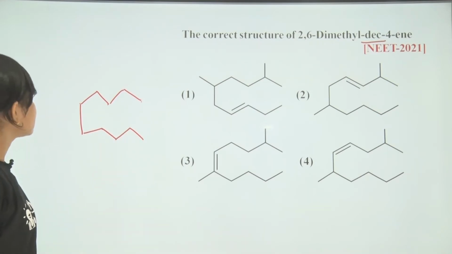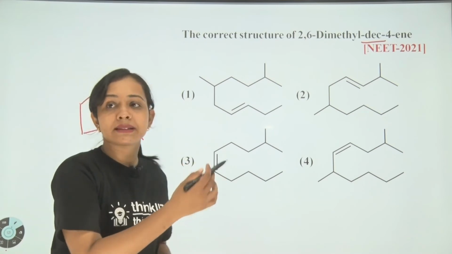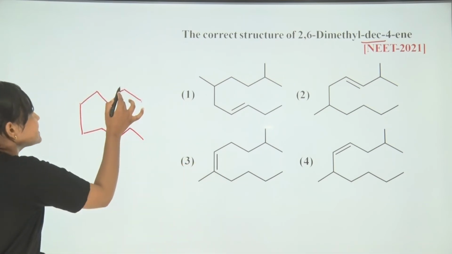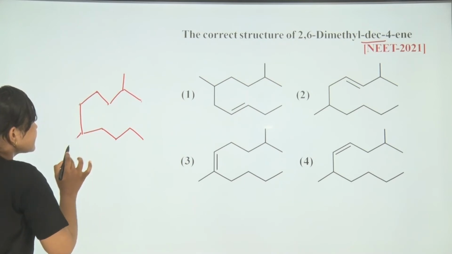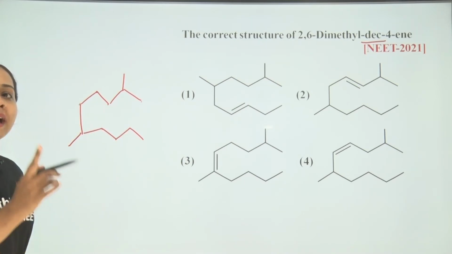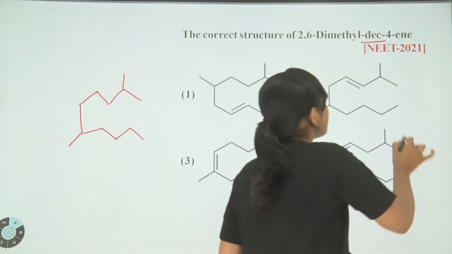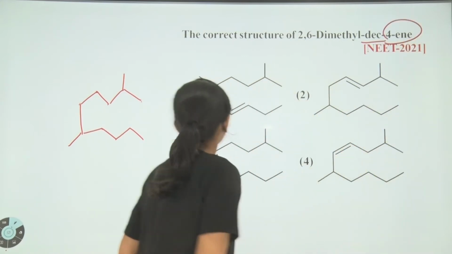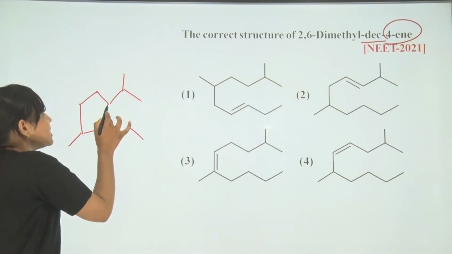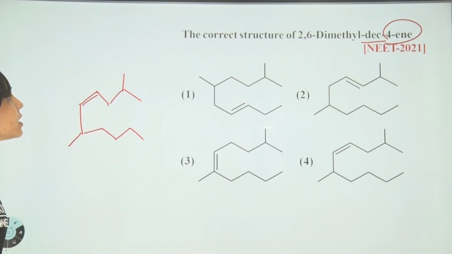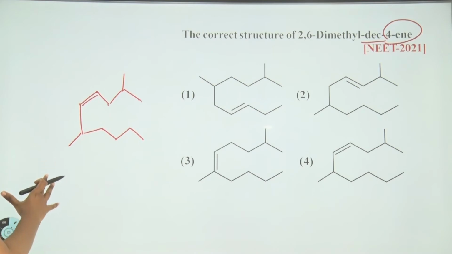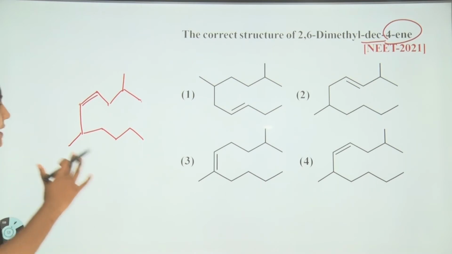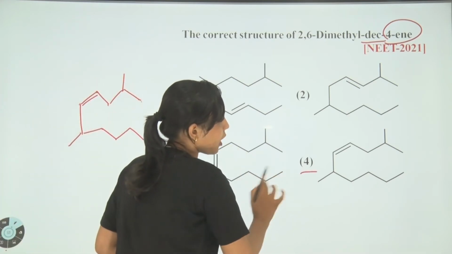Now the next is 2,6-dimethyl. At the second position we have a methyl group, then 3 4 5 6 dimethyl dec-4-ene, that means at the fourth position the compound contains the double bond. Students, now you can see this is the structure of 2,6-dimethyl dec-4-ene, and it matches the fourth option.